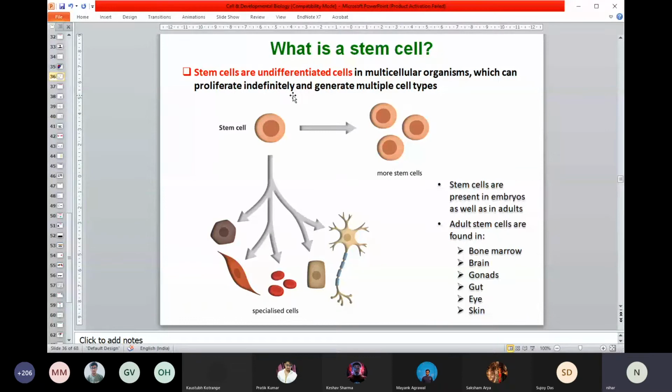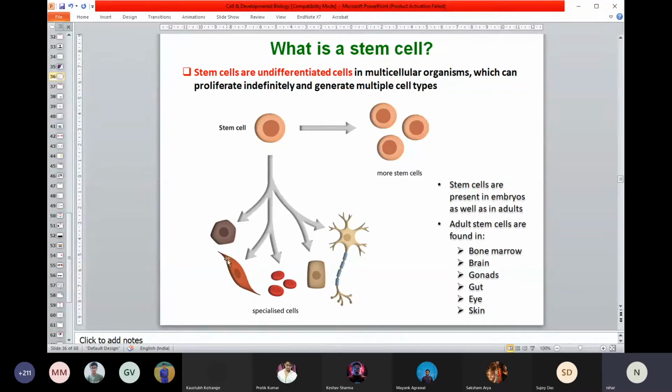Okay, so let's just think about what a stem cell is. It is an undifferentiated cell, and it has the ability to rapidly divide and multiply. You can see here it can multiply very rapidly, and it has the capability to produce any kind of body cell.